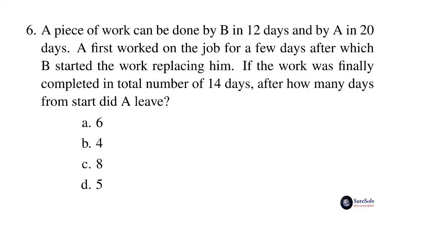A piece of work can be done by B in 12 days and by A in 20 days. A first worked on the job for a few days, after which B started the work replacing him. If the work was finally completed in a total number of 14 days, after how many days from start did A leave?